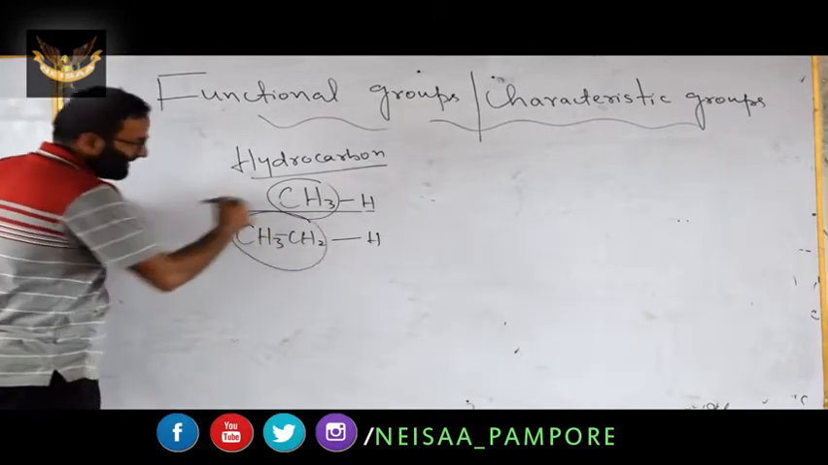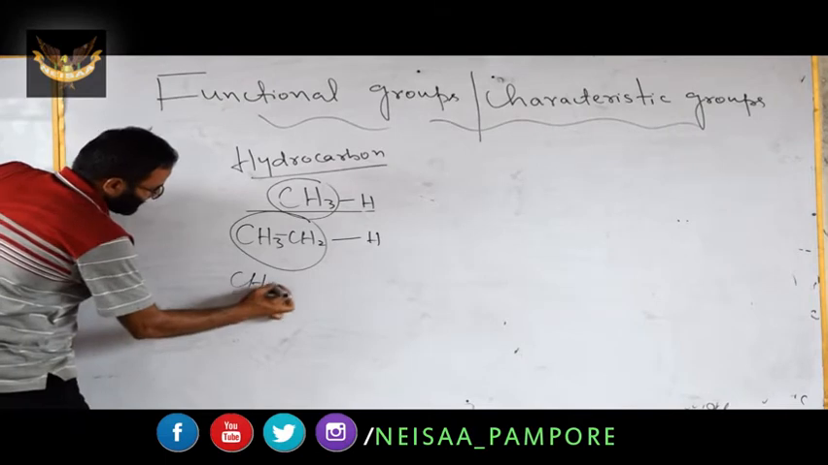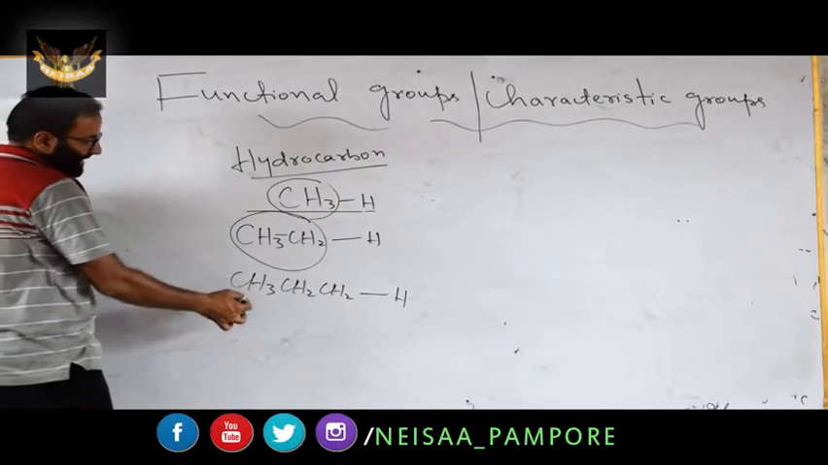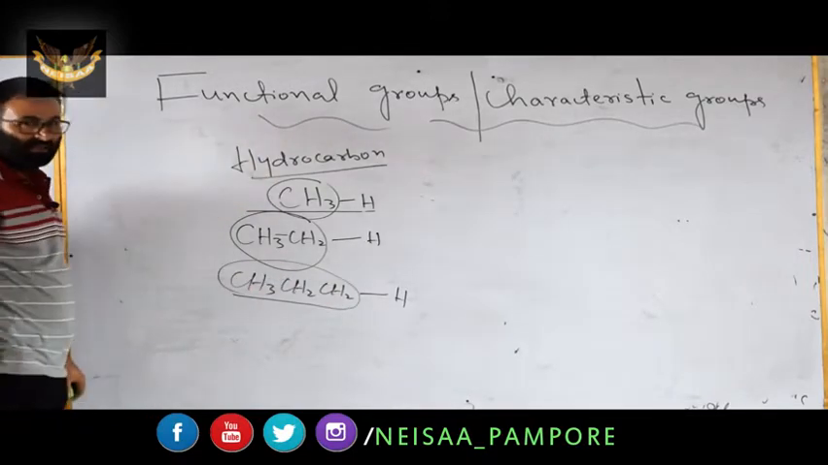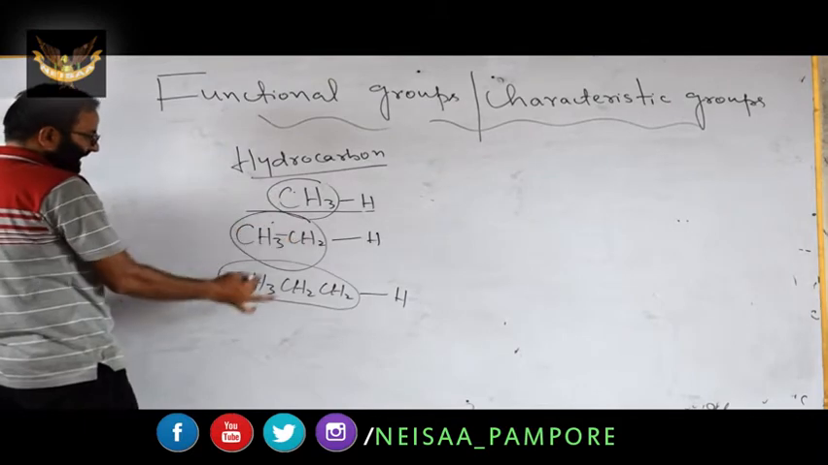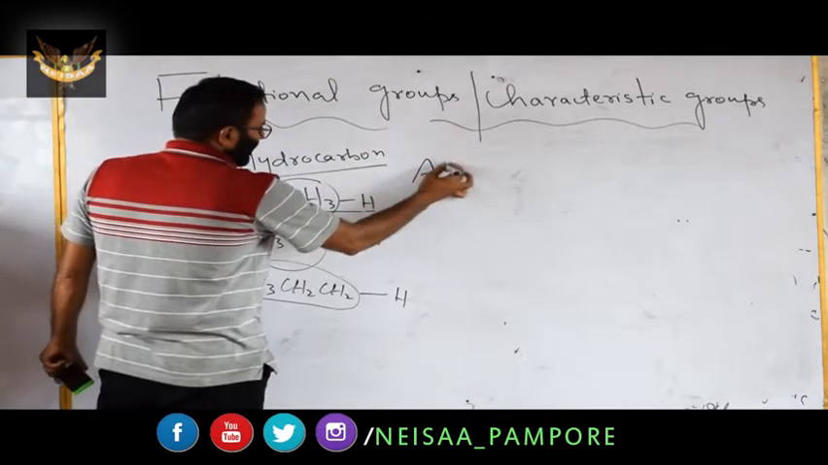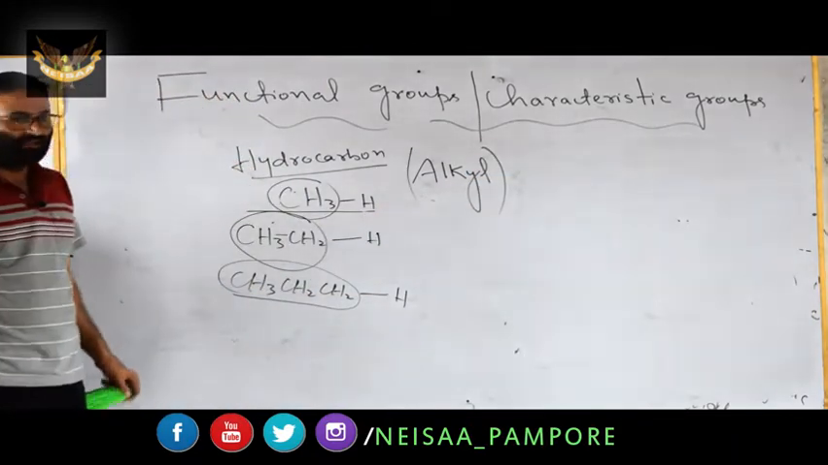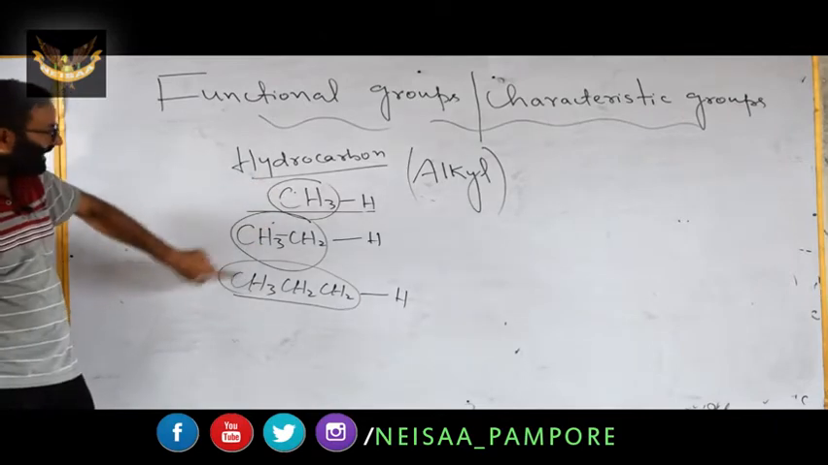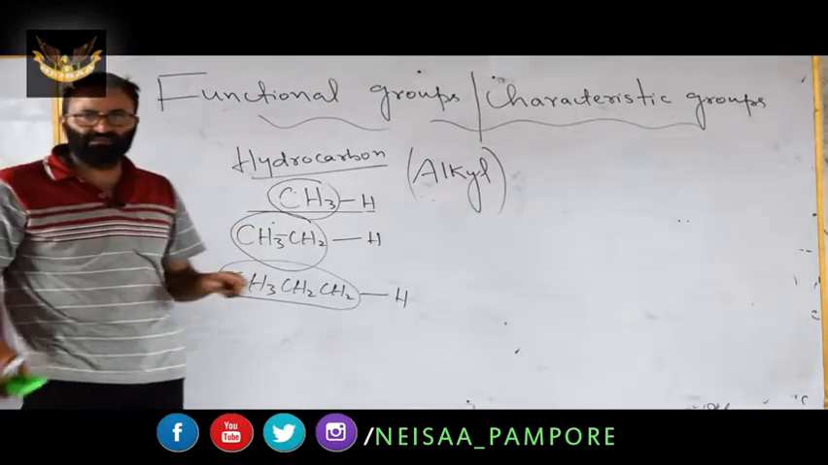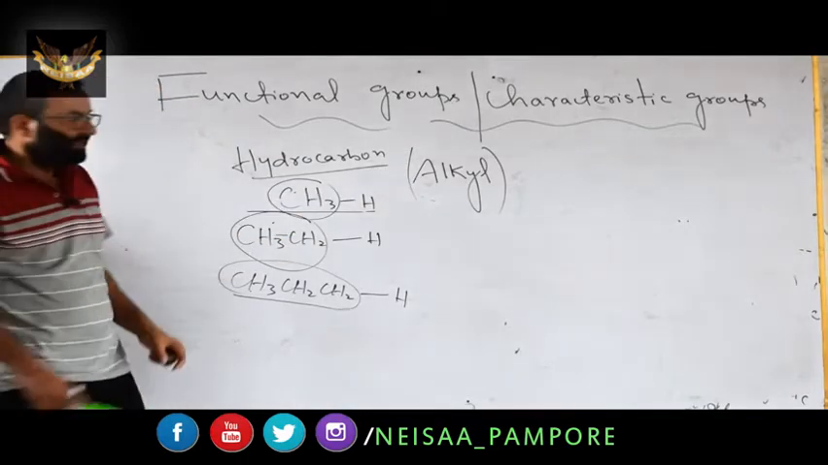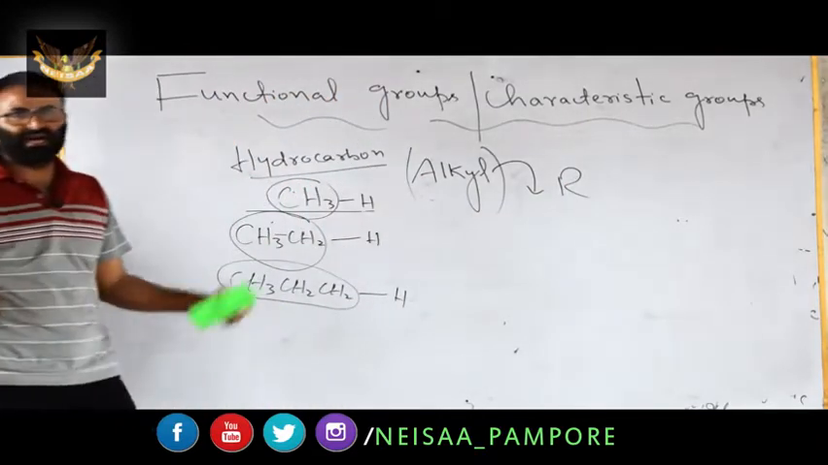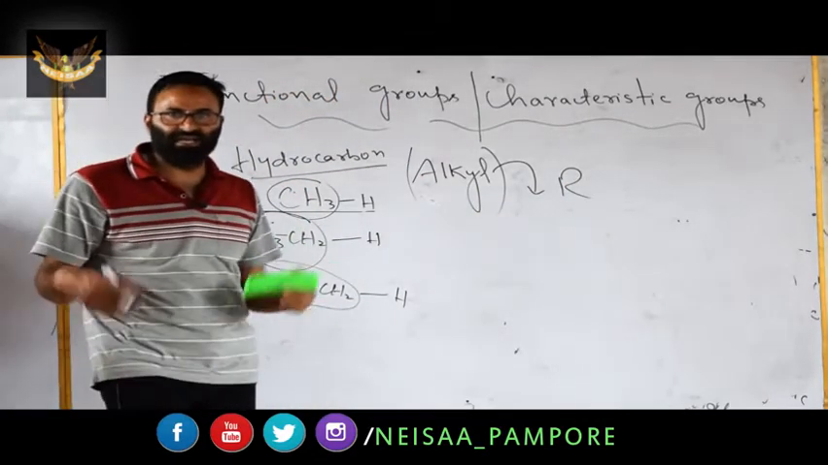It becomes ethyl. If you represent propane, CH3, CH2, CH2H, it is propane. If you consider this one, it becomes propyl. In general, methyl, ethyl, propyl, butyl if we have 4 carbon atoms, pentyl, all of these are known as alkyl. And we represent this alkyl as the R group. R group means alkyl. It can be methyl, ethyl, or propyl.